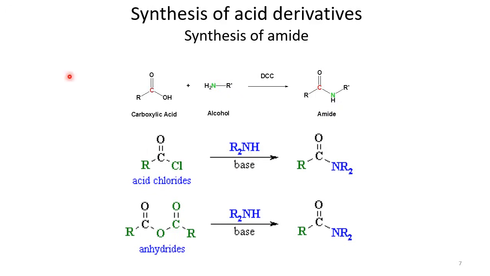You can say that we can compare the leaving group nature of this hydroxyl, chloride, or this ester type of group. So in these 3 cases, chloride and this ester group are better leaving groups. So that's why these 2 are more reactive for this reaction. And when we treat these 3 starting materials or reactants with amine, then we get this amide.